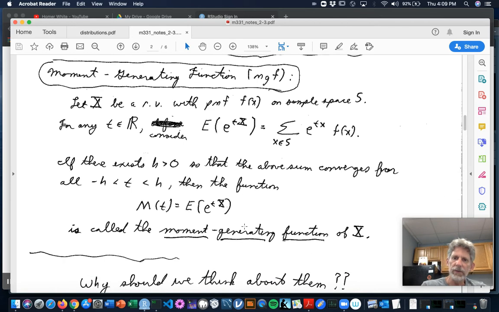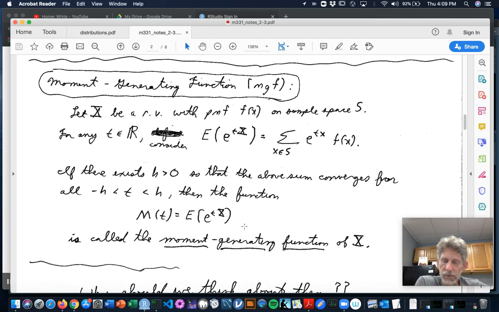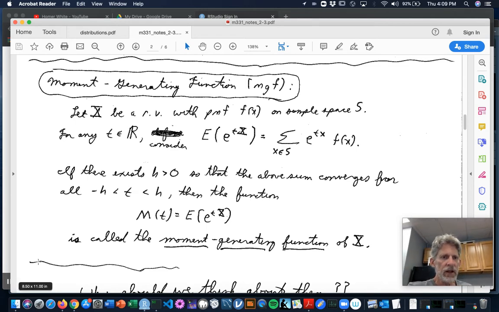Okay, so we got the expected value and variance of a couple of random variables. Another really important kind of expected value is the moment generating function, MGF for short. You'll see why we call it that in a moment once we define it.